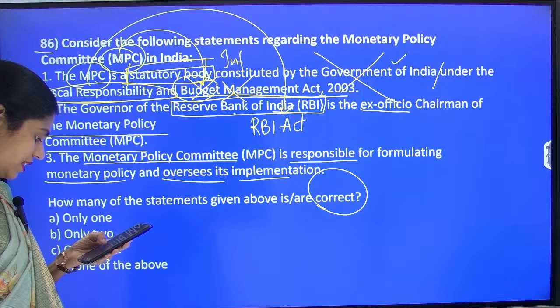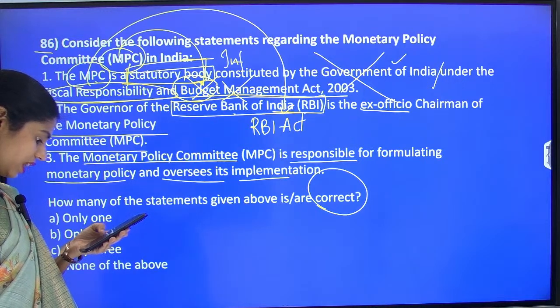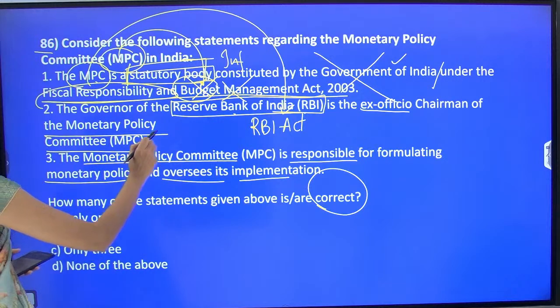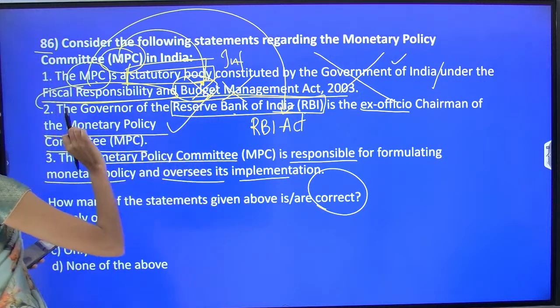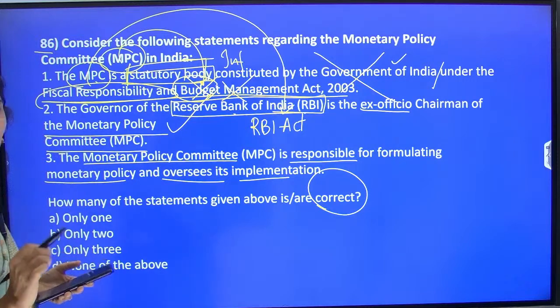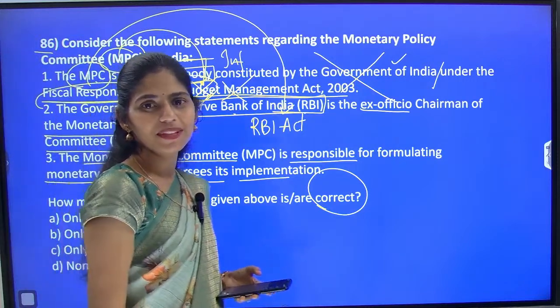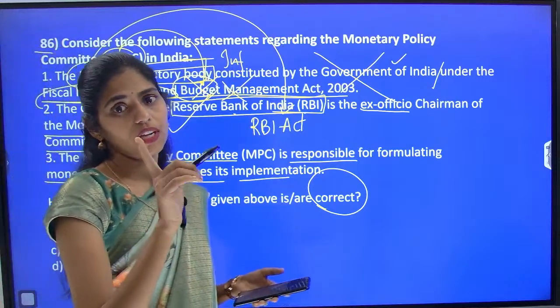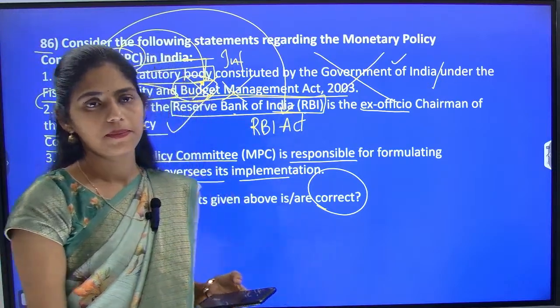Clear? Yes, good evening Banu, good evening Abhinesh. Okay, 3 is correct. Actually the second statement is absolutely correct, because whenever there is news about the Monetary Policy Committee, the RBI governor will be there and his picture will be given. So observation is also very important while you are reading the newspaper.